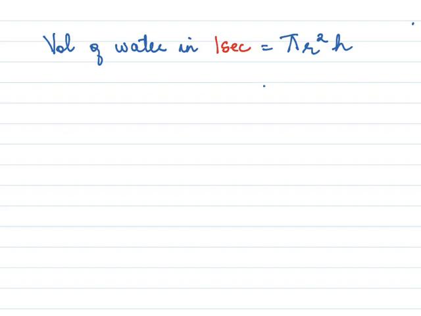To go over it again, so first we calculate volume of water in 1 second. And for 1 second it is pi r square h, where we know the h is 15, because for every 1 second the speed is given as 15 meter per second.